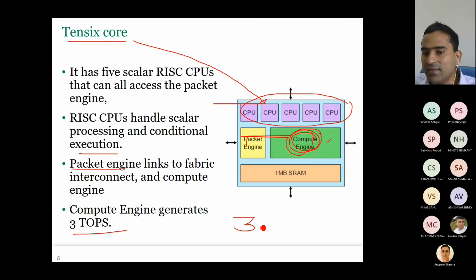And if you multiply this 3, how many 10.6 cores are there? How many 10.6? 8 cores. Hemkant, how many 10.6 cores are there? Sir, 8. No. In the overall Grayskull, how many total 10.6 cores are there? How did you get the number 8? 8 is the number of memory controllers, right? That LPDDR4. That's a different thing. How many 10.6 cores are there? Suman, Vikas, Sahu, Sai Vikas.